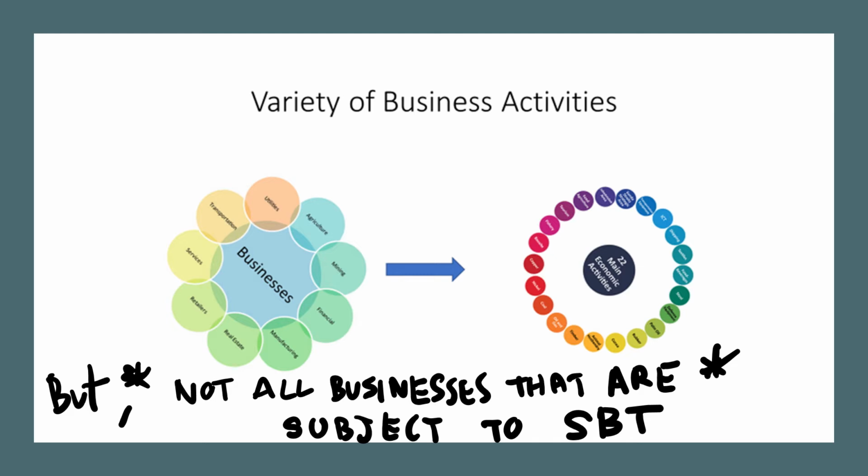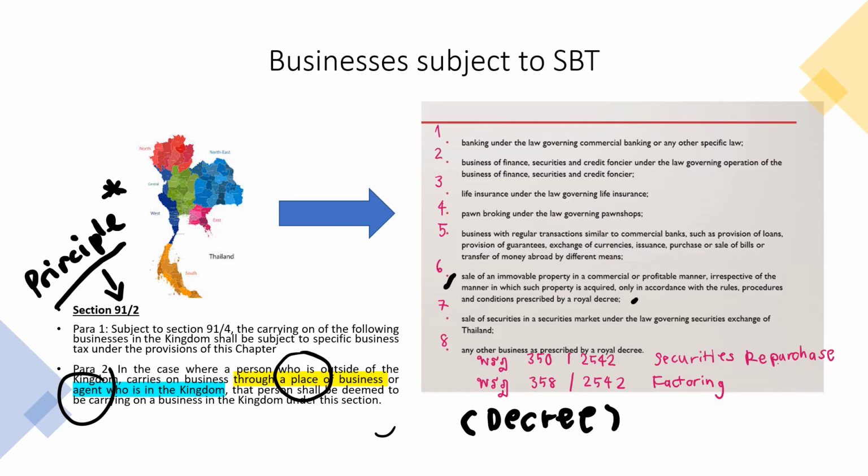So let's have a look at what businesses are subject to SBT. This principle is provided under section 91/2 of the Revenue Code, which says that anybody carrying on a business under these 8 types of business has to pay specific business tax to the Revenue Department.